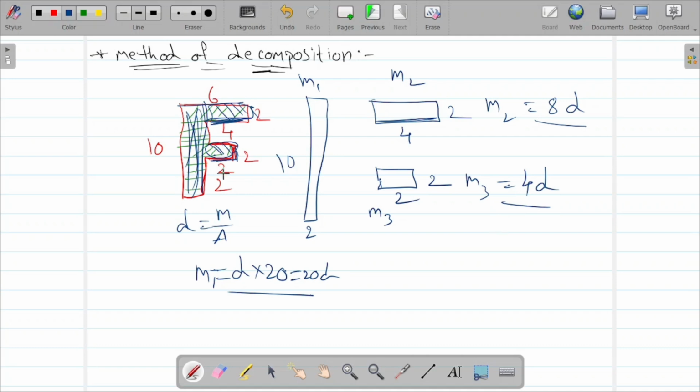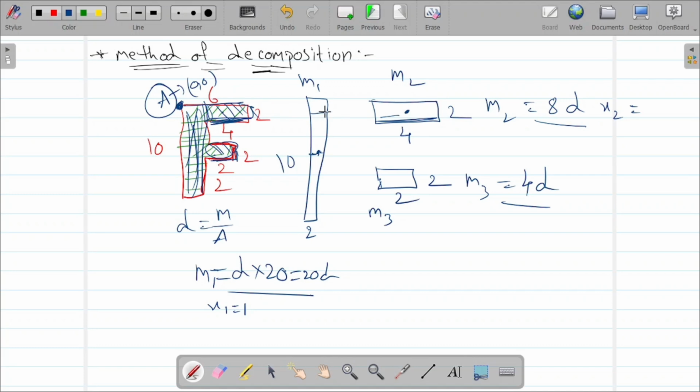Okay, now let me consider this as our origin point A. That point will be taken as 0 comma 0, the origin. Got the point? Next, from the origin, for this, the center of mass lies at the center of the horizontal distance. Total distance is 2, here it is 1, here it is 1, so it is in between. So on the x axis, x1 is 1. Now for this particle, what about x2?